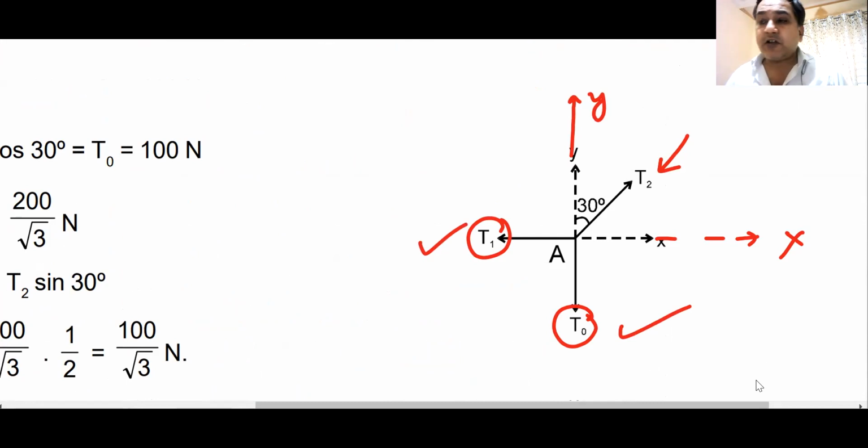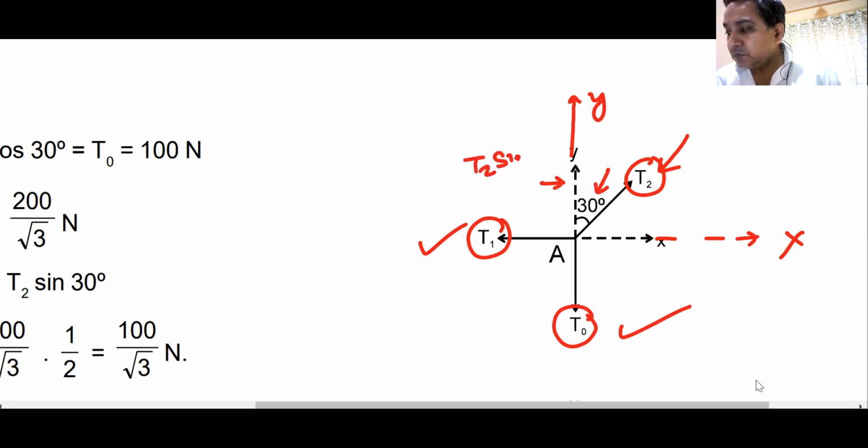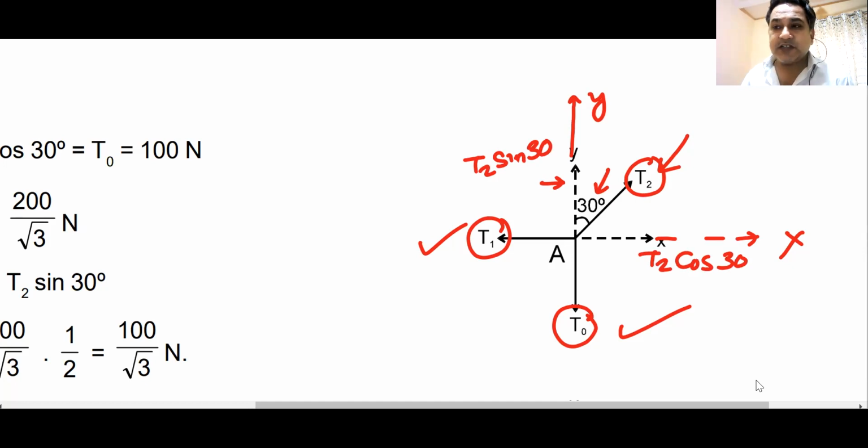T0 and T1 are along the y and x axes respectively, but T2 is not along either axis. So we take components. This angle is theta, so this component becomes T2 sin theta, which is 30, and this component becomes T2 cos 30. Do you understand this, everyone?